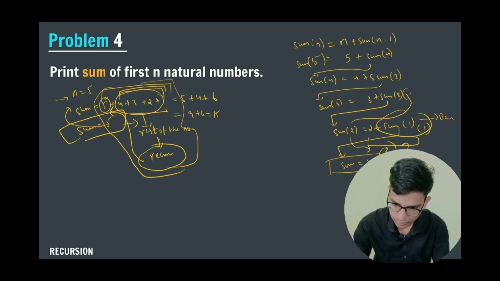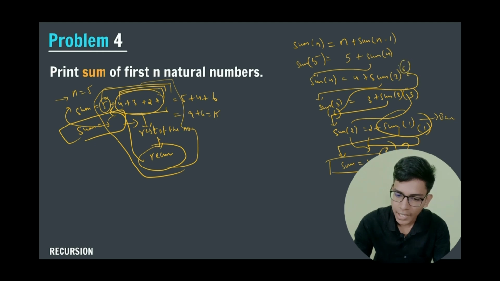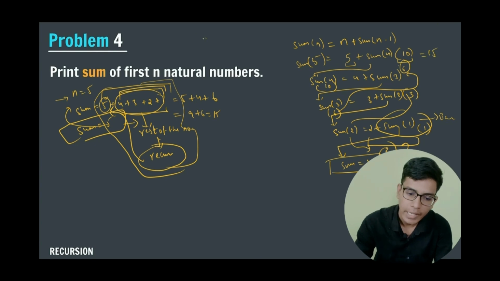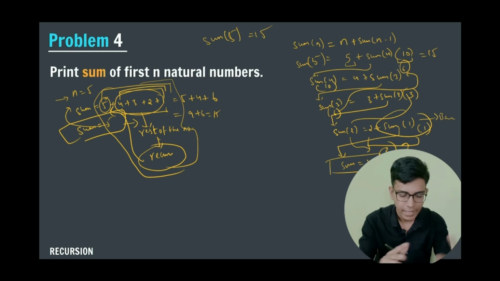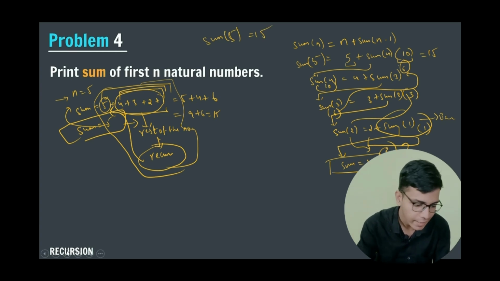Here this value will become 3, and sum of 3 will become 6. So I will return 6 here, and sum of 4 will get 10. Then I will return 10, and add 4 plus 10, so sum of 5 will become 15. Let me represent it in a clear diagram.